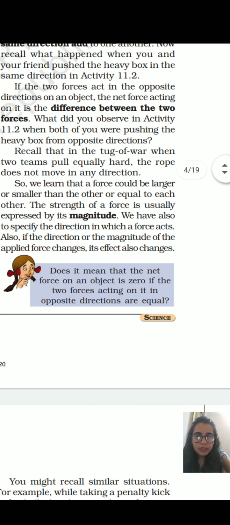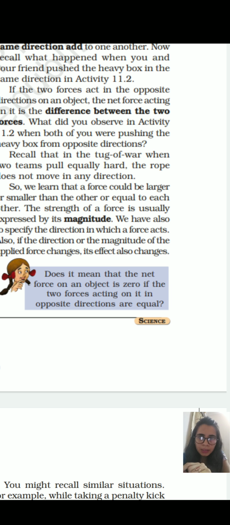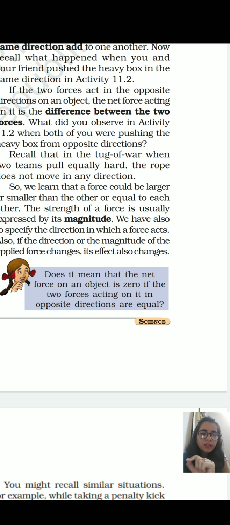Does it mean the net force on an object is zero if the two forces acting on it are in opposite directions and equal? I have already explained, if the two forces are acting in opposite directions, the net force on that object will be zero, provided the two forces are equal. It means if 10 Newton is applied in this direction and 10 Newton is applied in this direction, then the object will not move and the net force will be zero.